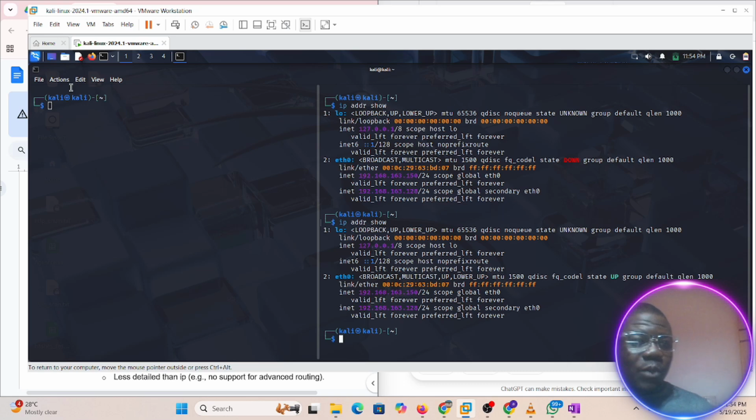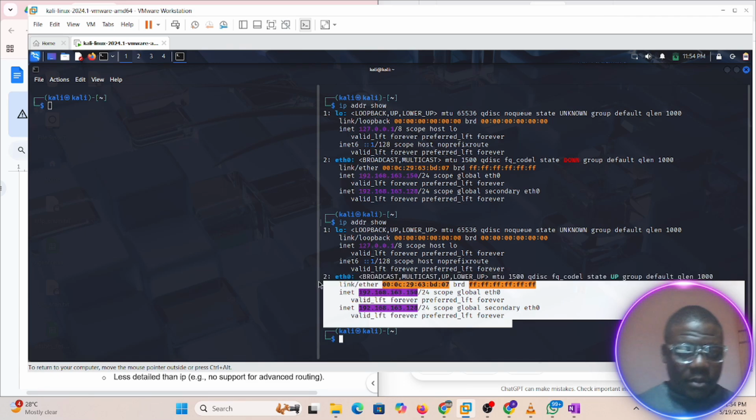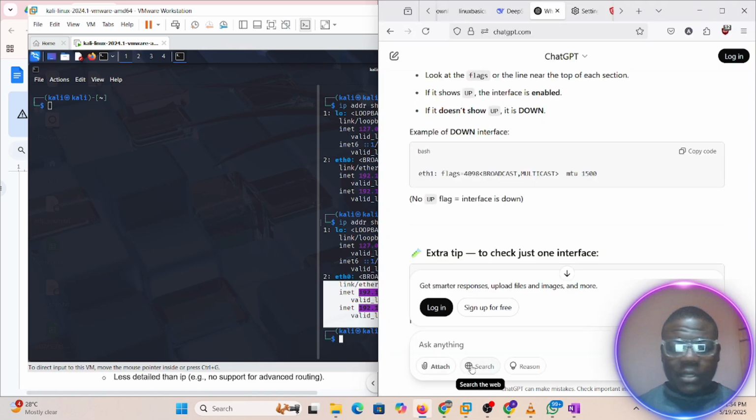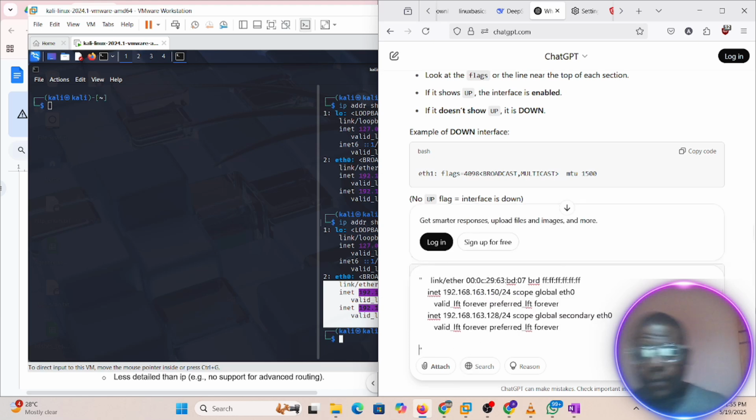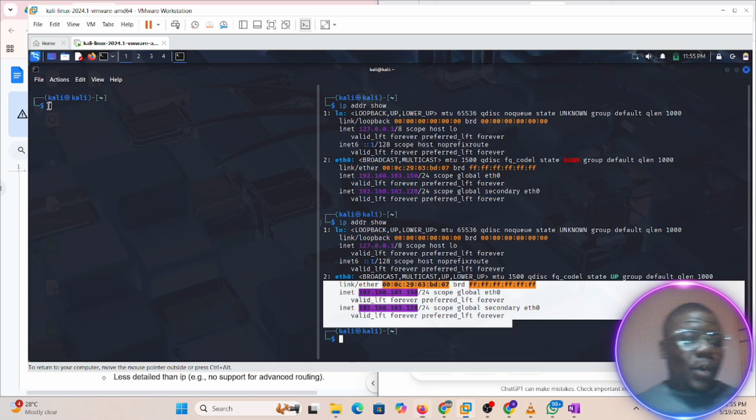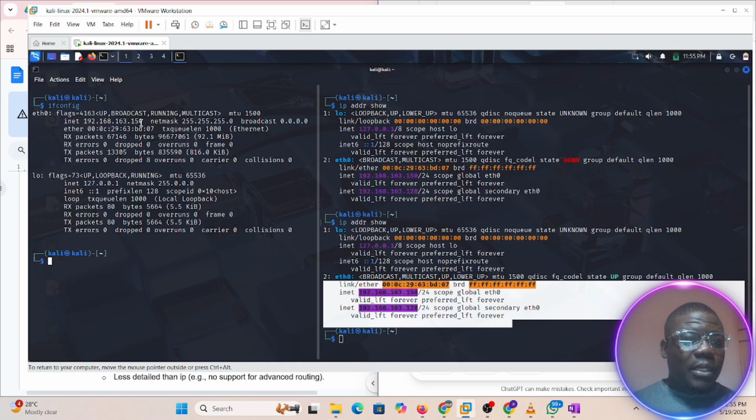I'm pretty sure there should be a way around deleting one of it. So I can actually just copy this. Like we've said, don't ask this question around: how can I delete one of the inet IP addresses, especially the first one? And we have this. So while that is, let's check ifconfig. Let's see what it's giving us. We still have 150 there.